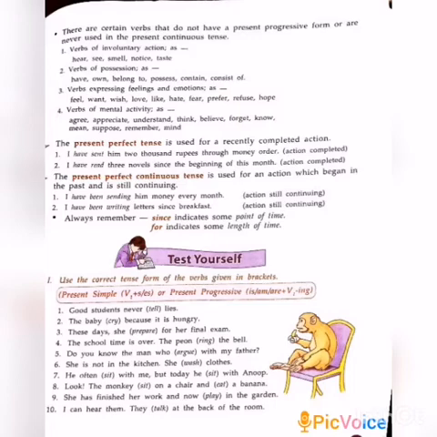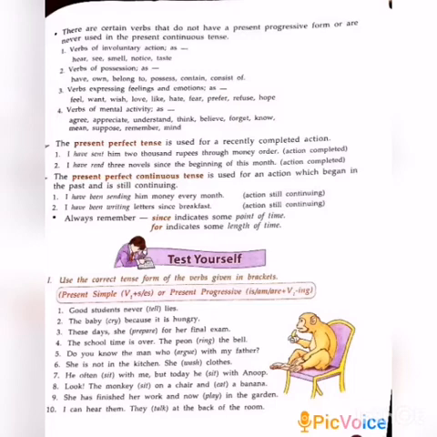Next one, the present perfect continuous is used for an action which began in the past and is still continuing. It means it started in the past but continues even now. The present perfect means completed. So you can know the present perfect continuous: an action that still continues is known as present perfect continuous. I have been sending him money every month. So what are they? I have been writing letters since breakfast.